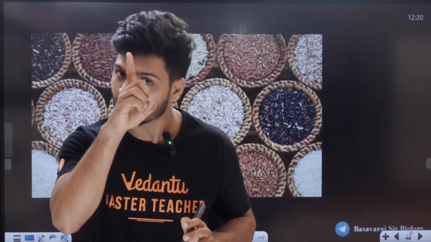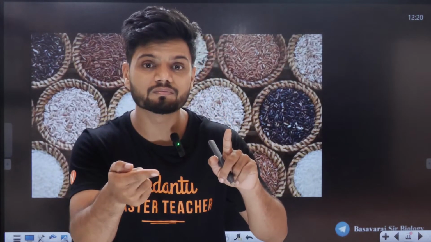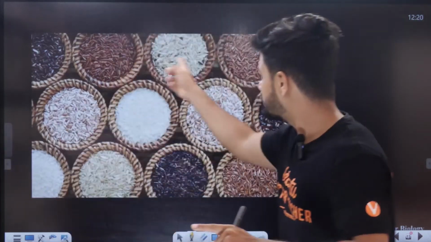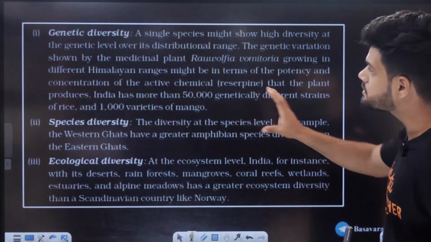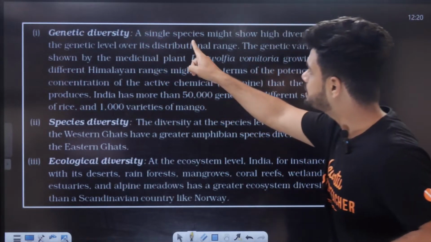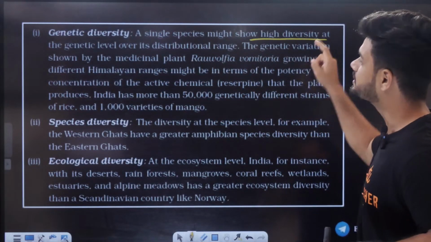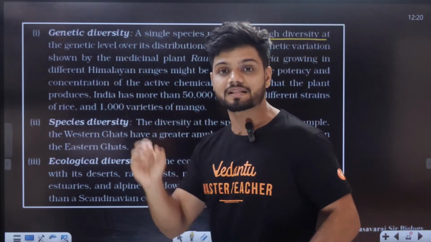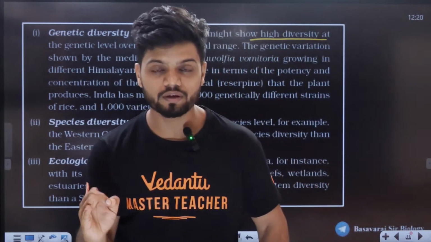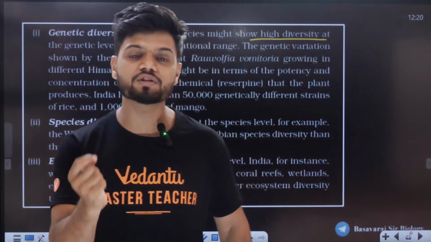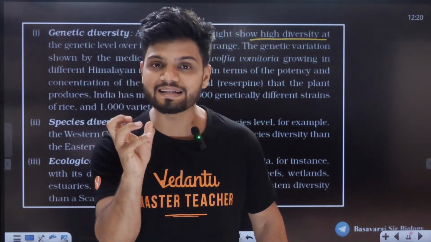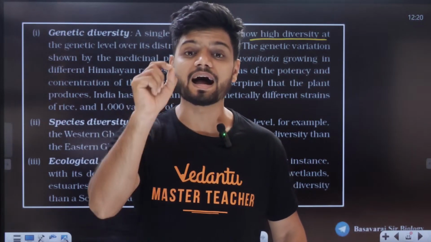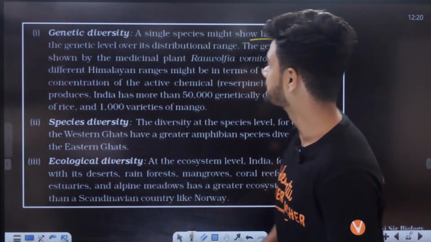So do you see the variety at the genetic level? Within one species itself, every single one of them is different at the genetic level. So the first one is the genetic level. A single species might show high diversity at the genetic level. A single species of mango can show variety, and a single species of rice can show variety. That is the diversity at the genetic level.